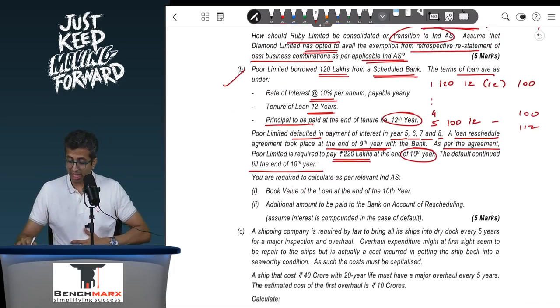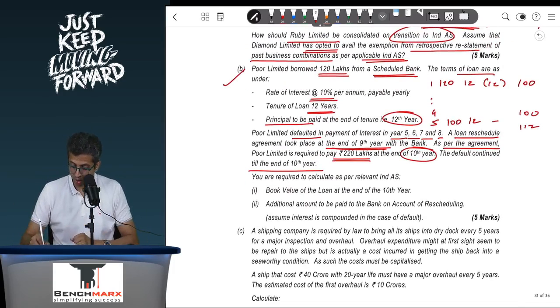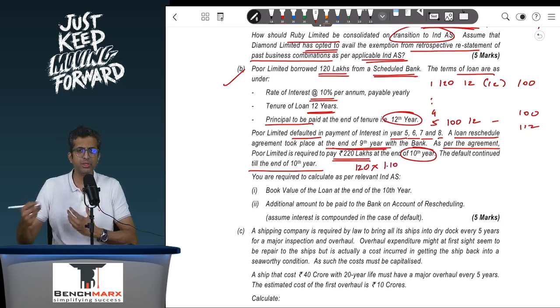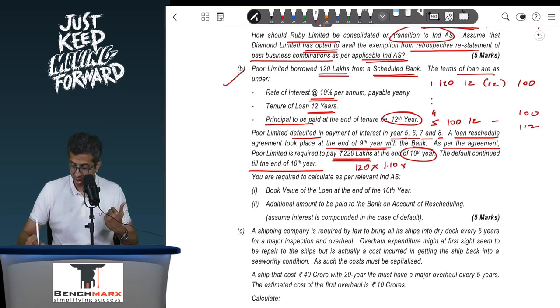So you can prepare the amortization table, or you can say that, well, at the start of the 5th year, 120 was there in the ledger, on which 1.1 will be the interest for the 5th year, 1.1 for the 6th year, 1.1 for the 7th year, 1.1 for the 8th year, 1.1 for the 9th year, and even 1.1 for the 10th year.